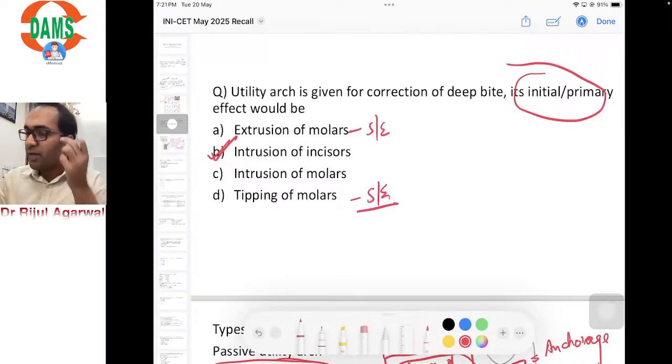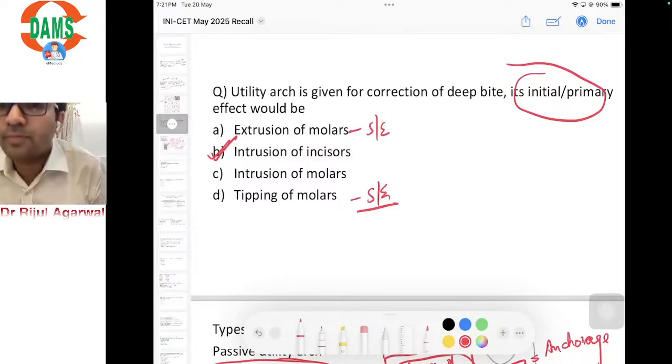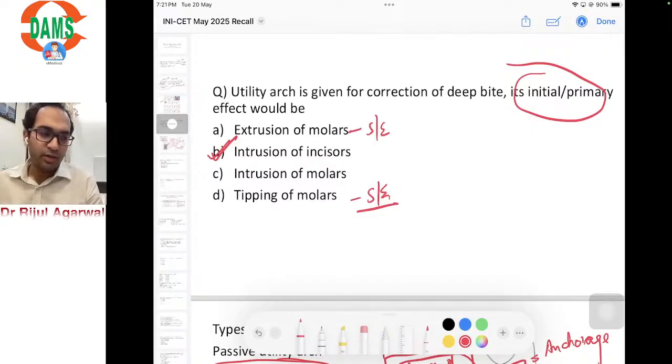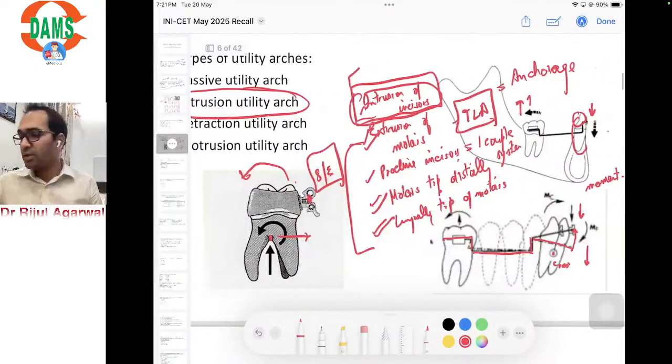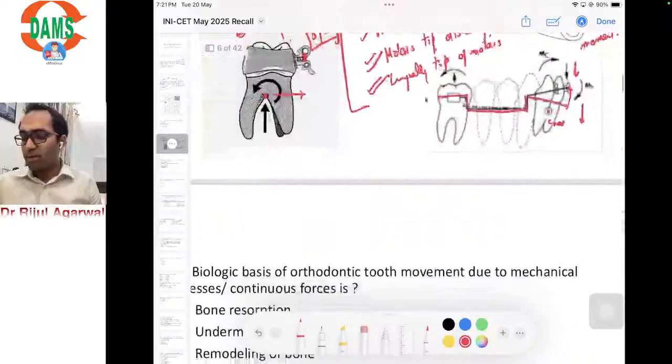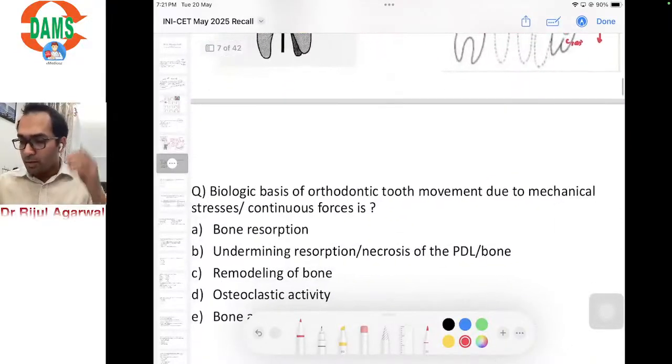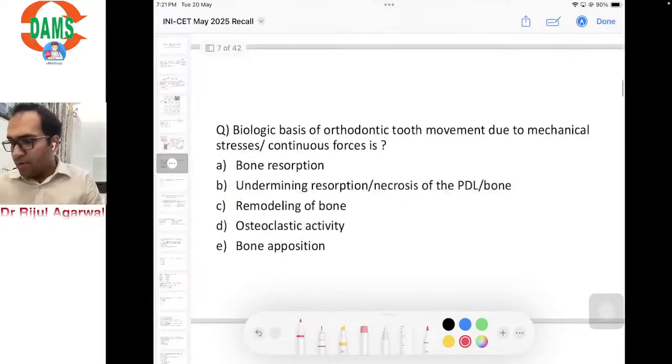Okay, so this was a very easy question made tricky by this primary effect and giving you certain other options as well, so as to sound that कोई hi-fi सा question है, just to make you confuse and trouble you in the exam. Okay, so my basic aim was to make you clear with these concepts as well. So I hope I am clear. I'll move ahead with the next question.